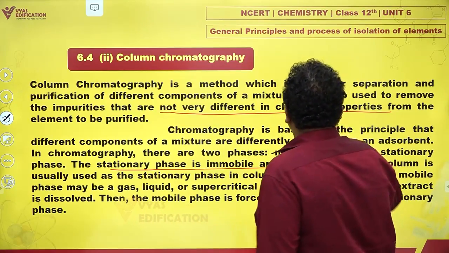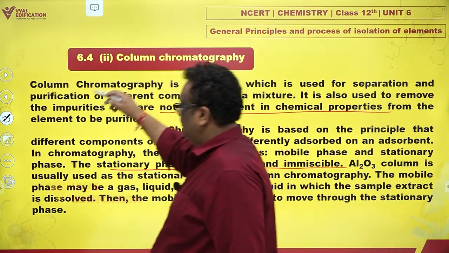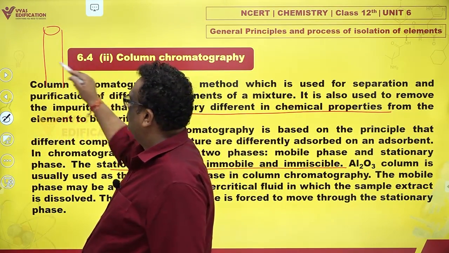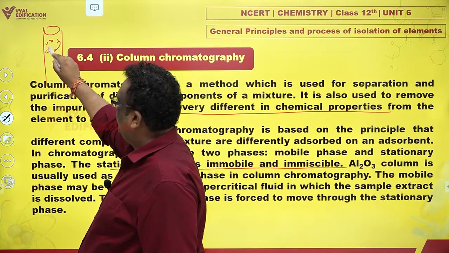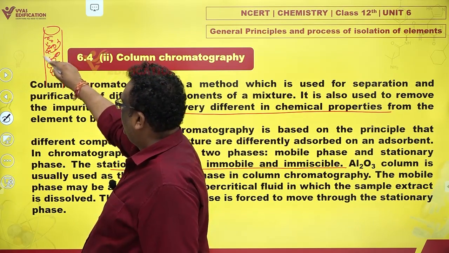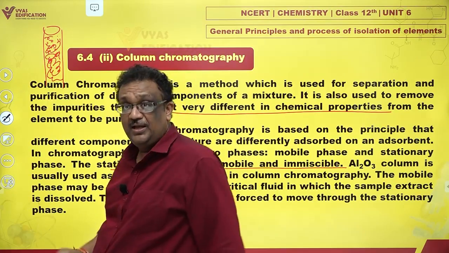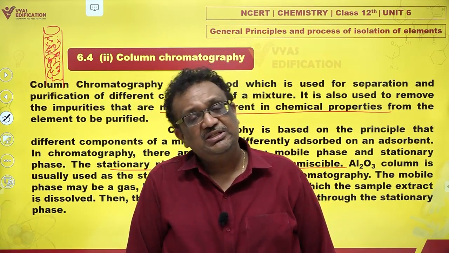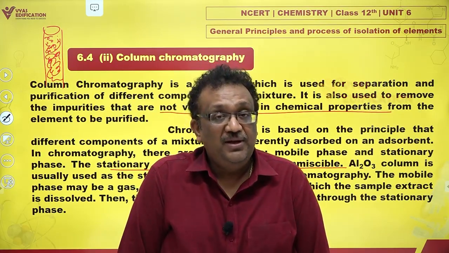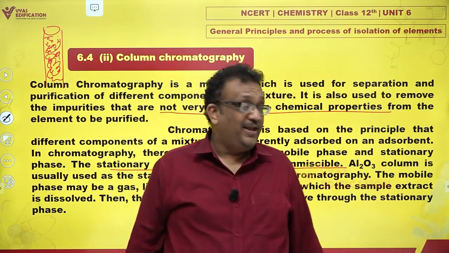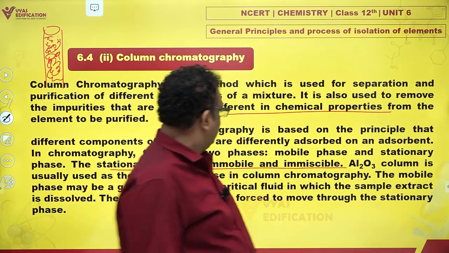So what I've done is I have made a column. I'll show you the figure also, in which I have filled up small pellets or particles of aluminium oxide, Al2O3. These particles of alumina are not going to move. They will just stay where they are. What is the criterion for choosing this stationary phase?